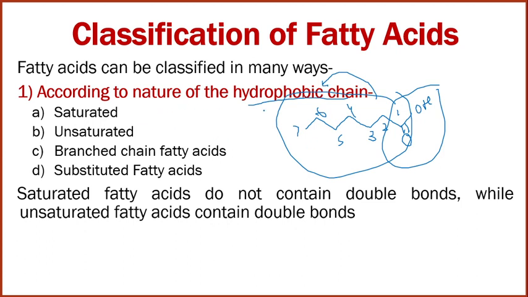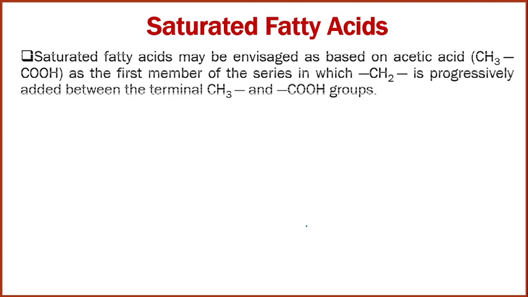According to the nature of the hydrophobic chain, it may be a saturated fatty acid, unsaturated, branched chain, or substituted fatty acid. Saturated fatty acids do not contain a double bond, while unsaturated fatty acids contain a double bond. Let us start with saturated fatty acids. They start with acetic acid, CH3COOH, with only two carbons. It is the first member of the series in which a CH2 group is progressively added between the methyl group and the carboxylic acid group.